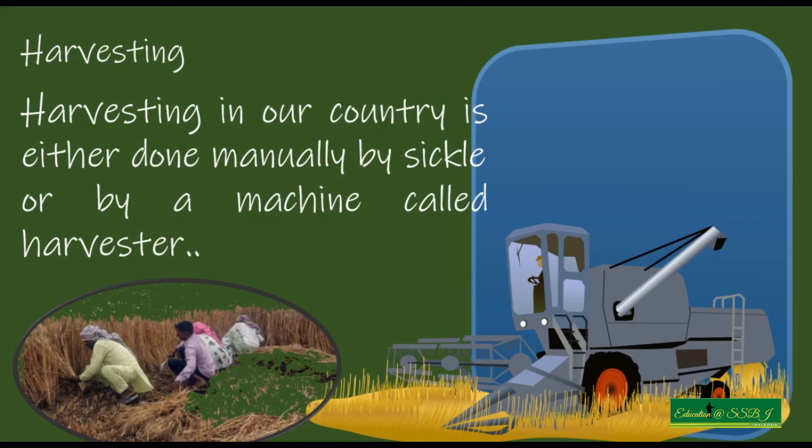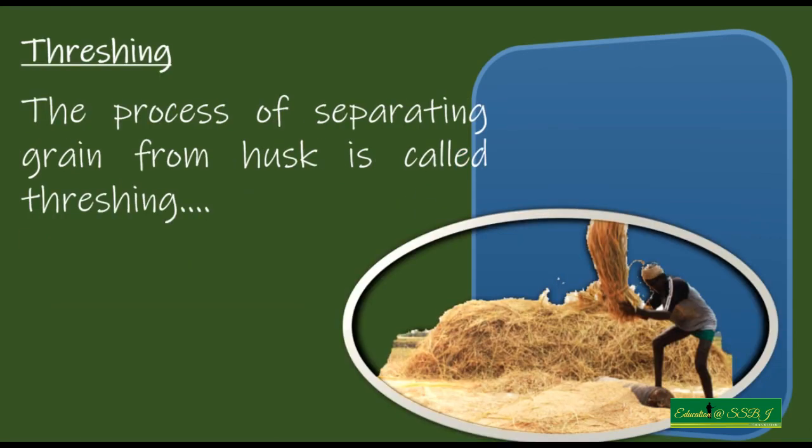The first method was threshing. Threshing is striking a crop to a hard surface, right? Now this process of striking it to a hard surface could separate grains from the husk, and that is called threshing.